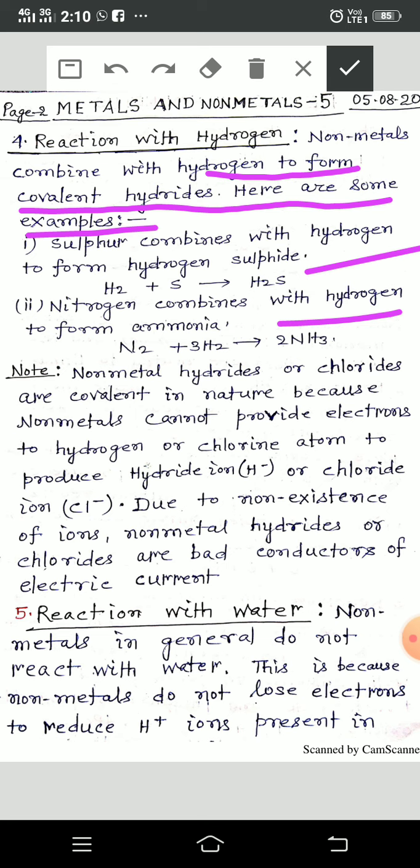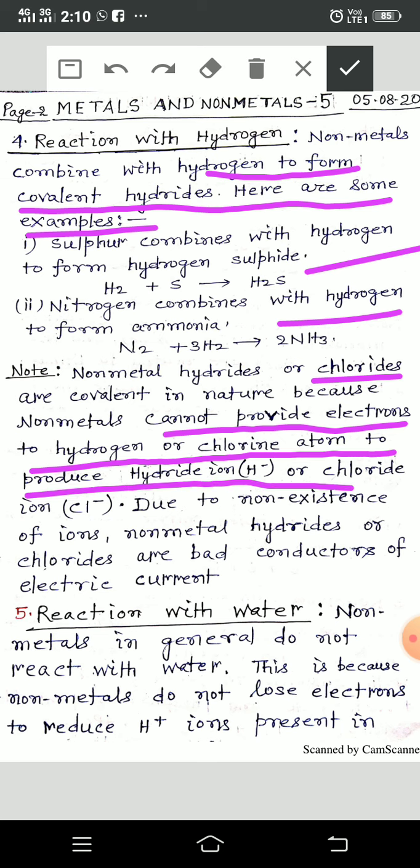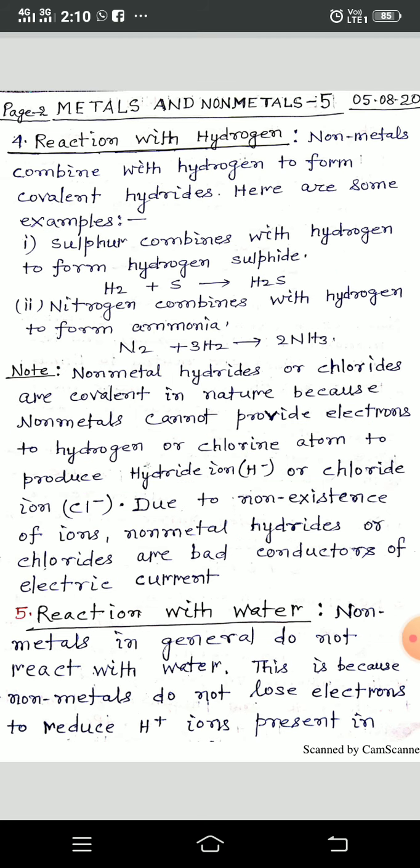Nonmetal hydrides or chlorides are covalent in nature because nonmetals cannot provide electrons to hydrogen or chlorine atoms to produce hydride or chloride ions. Due to non-existence of ions, nonmetal hydrides or chlorides are bad conductors of electricity.